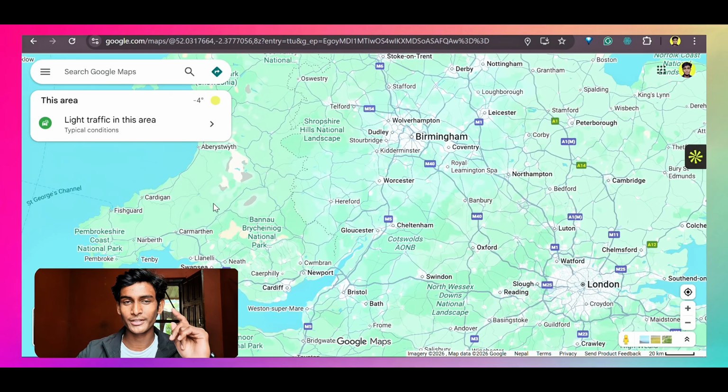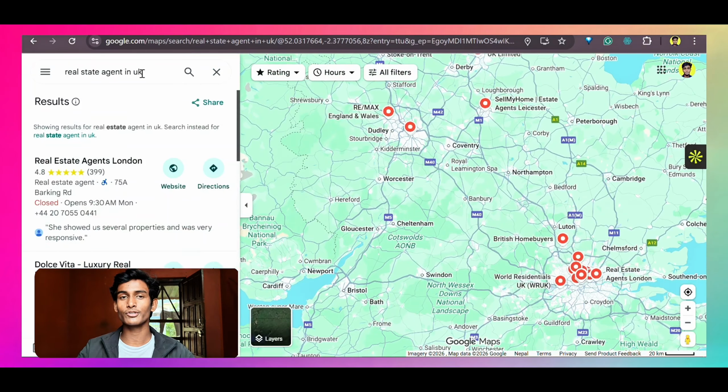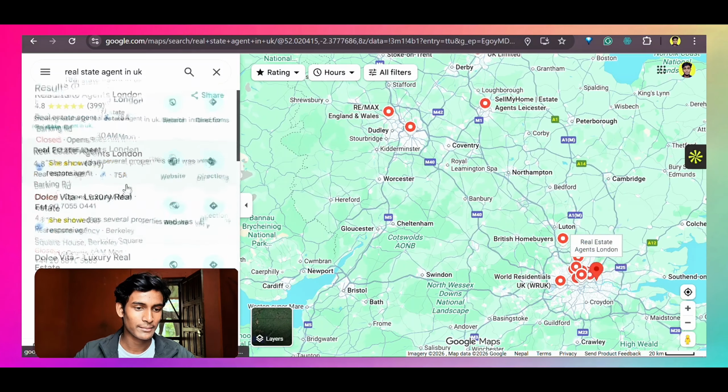Okay, so as I said, I'm going to send cold emails to real estate agents across the USA and UK. In order to send the emails, we need 100 emails to send. So we're going to use Google Maps to scrape their websites, and then we're going to find their emails from there. Basically we're going to find 100 real estate agents across UK and USA combined.